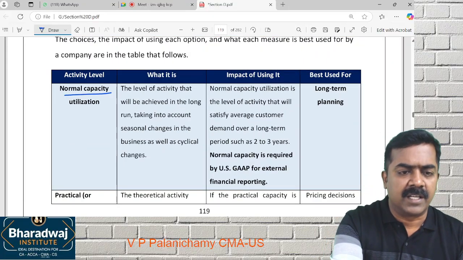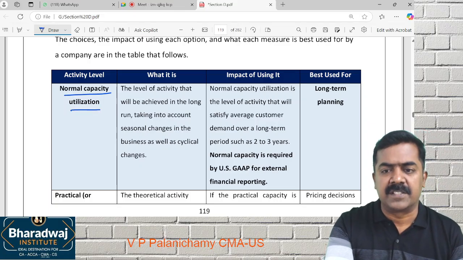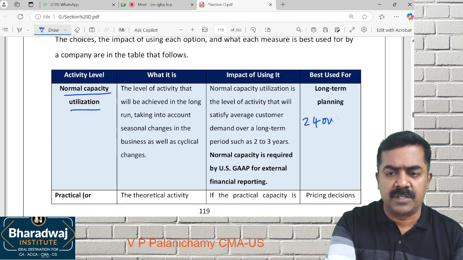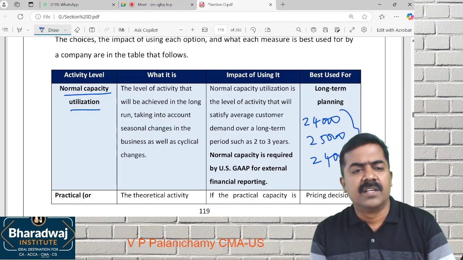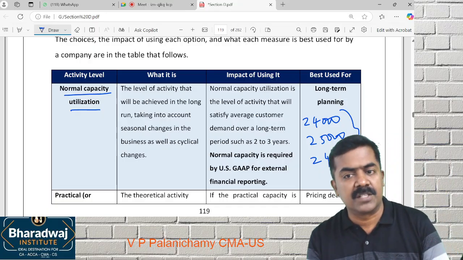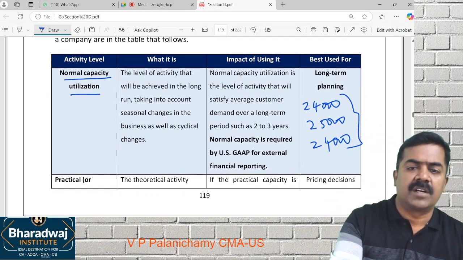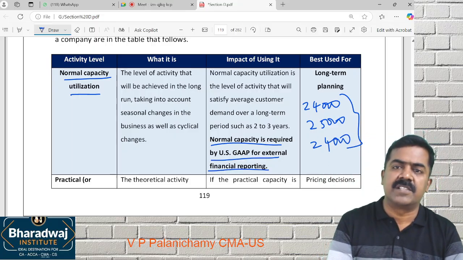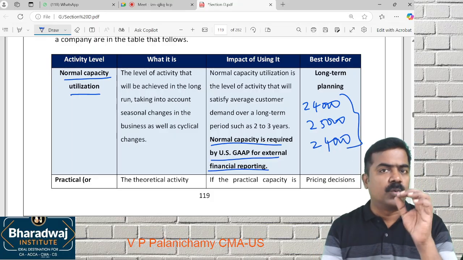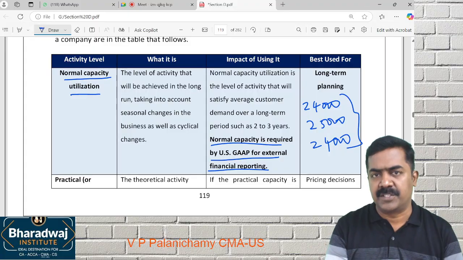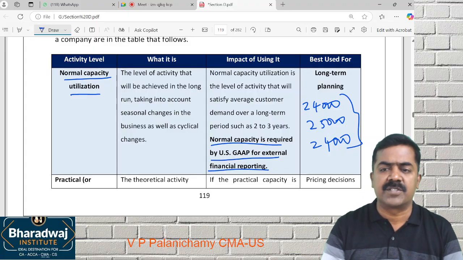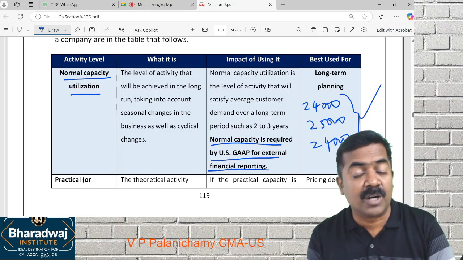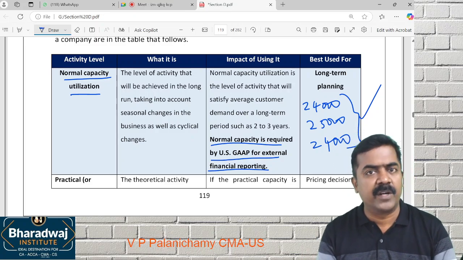Then what is the normal capacity? For the past 3 years, we manufactured 24,000 units, 25,000 units in one year, another year some 24,000. When you take the average, that is called as what? Normal capacity. Based on normal capacity only, all overheads are charged. Fixed overheads especially are charged based on normal capacity. It is a long-term average. It may be a 3 years, 4 years, 5 years average. Based on that you absorb fixed overheads from the customer, and that is required for financial reporting